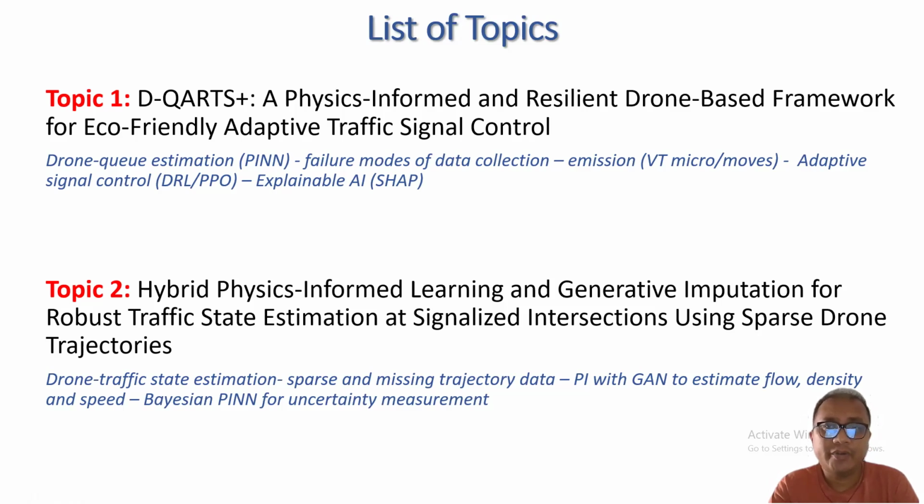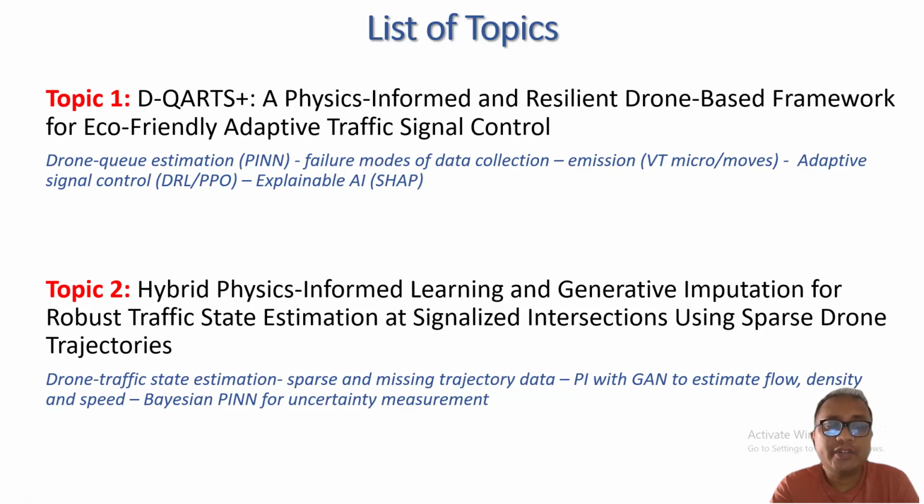I may use VT micro and MOVES model. Then I will take adaptive signal control using deep reinforcement learning and proximal policy optimization. And lastly, I will deploy SHAP, that is explainable AI type model, to explain the traffic signal control system. This is the topic 1.